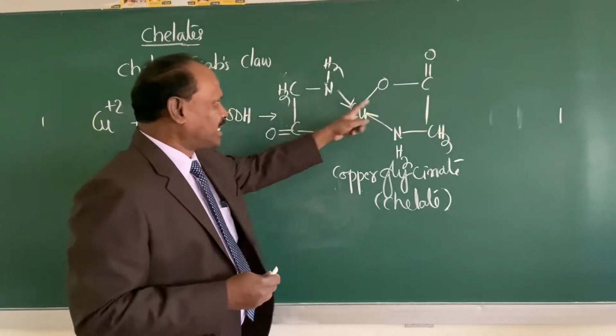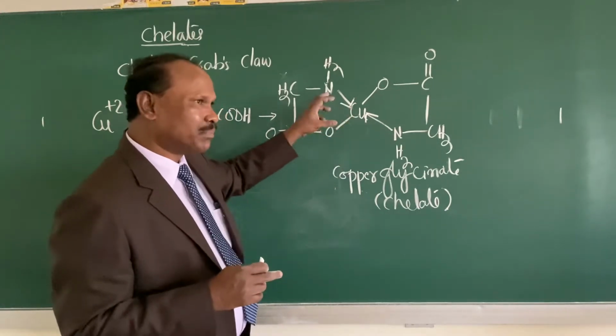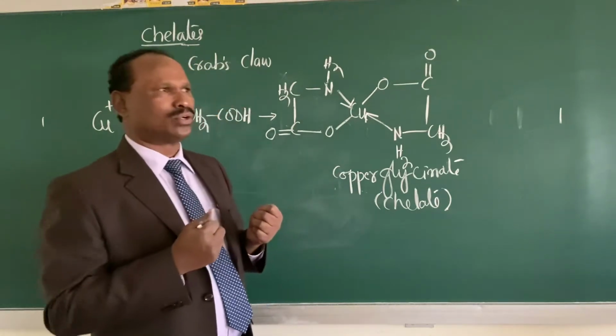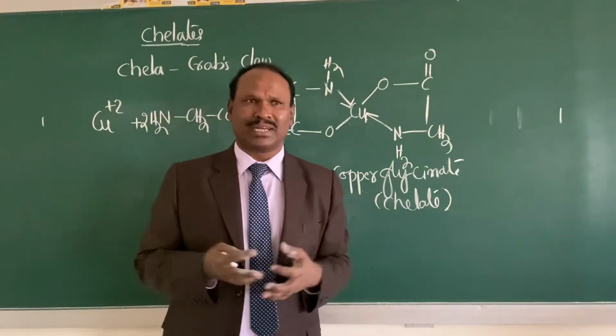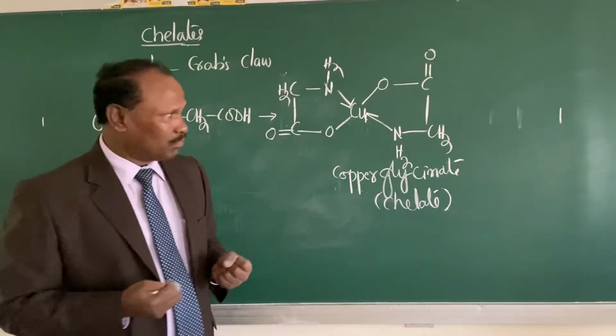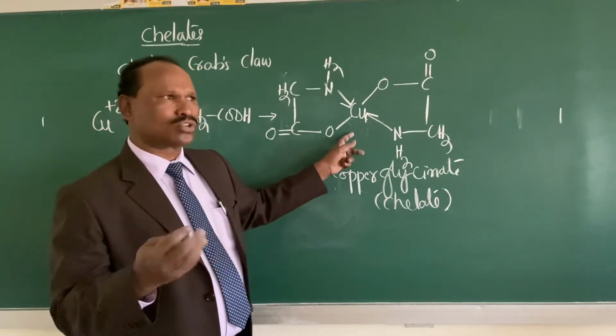Then the other factor on which the formation of the chelate depends is, when the donor atoms are donating a pair of electrons, the metal atom must accept those lone pair of electrons to form a coordinate bond or to form a chelating complex. That means the metal must have high electronegativity.